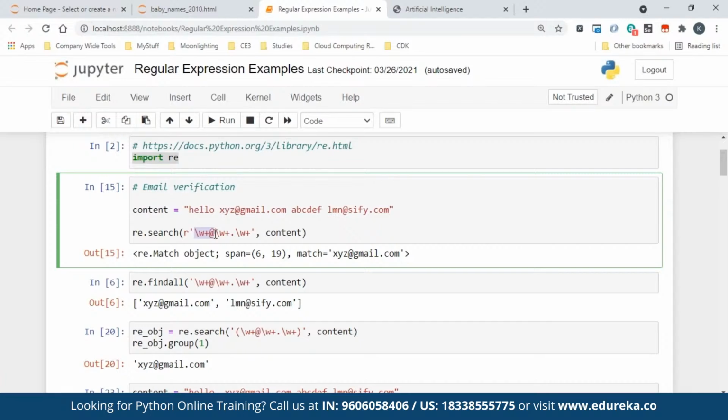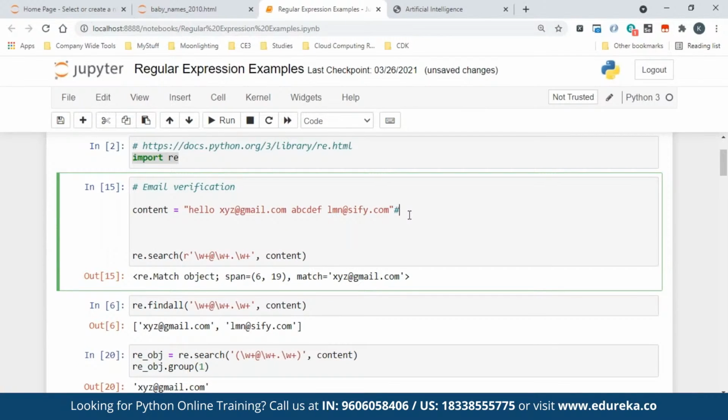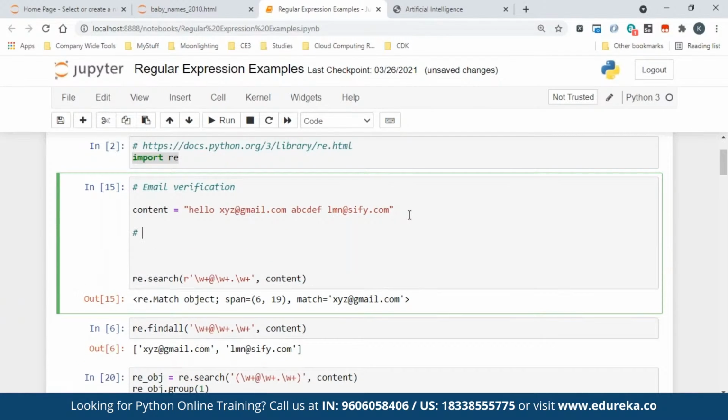Like you see here, what I'm doing exactly here is \w plus. So \w means, like I said, any character from 0 to 9 digit, or small a to z, or capital A to Z, or underscore. That's what I said, right? The same thing here, but you put plus. That means it can occur one or more times. That is what it means. So that's how you combine things here.